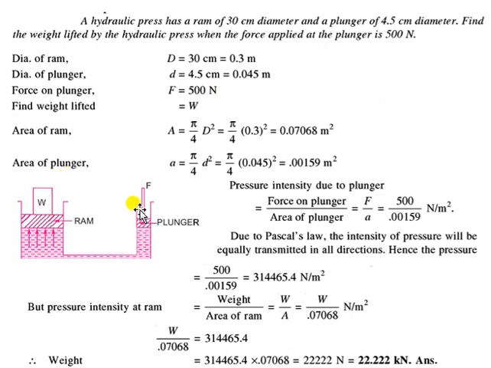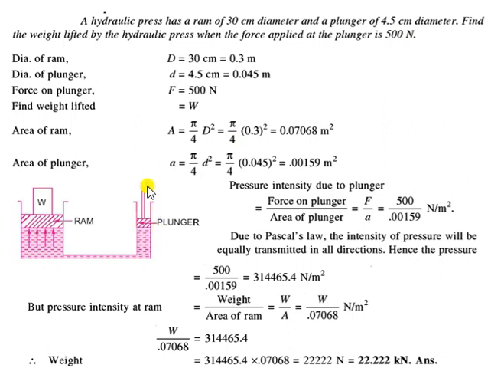Here, as you know, Pascal law states that pressure is the same everywhere. This fluid is not flowing, so the intensity of pressure should be the same here and here. First we will try to calculate pressure. There is a very basic definition of pressure: pressure is equal to force per unit area. Here in the plunger we already have the force. I just need to calculate the area. Pressure is normal force per area, so I need to calculate the normal area, which will be the cross-section area of this plunger.